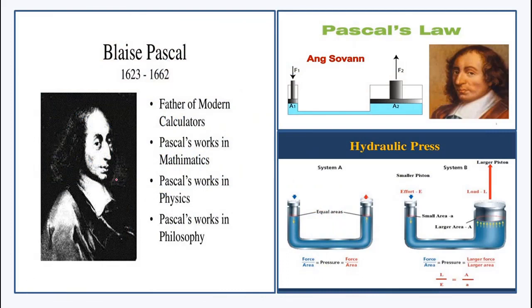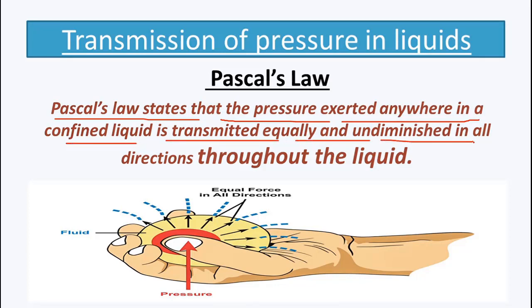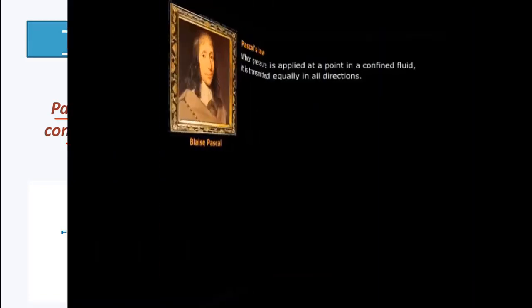Blaise Pascal, a well-known mathematician, physicist and philosopher, did very important work in the field of fluid pressure. One of his works, which we are going to understand, is known as Pascal's law. Pascal's law states that the pressure exerted anywhere in a confined liquid is transmitted equally and undiminished in all directions throughout the liquid. Let's understand this principle with a small animated video.